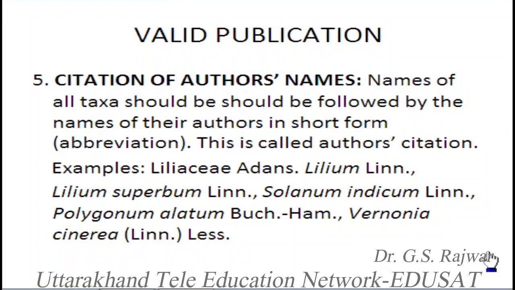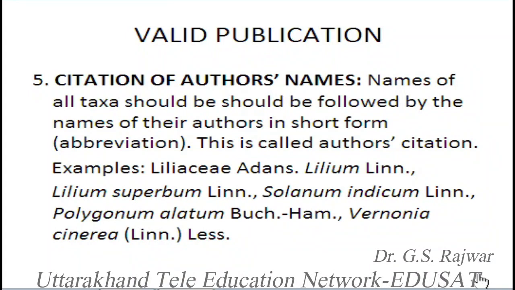So we write Lilium Lin., or sometimes L. for Linnaeus in short. Similarly, take a species of Lilium known as Lilium superbum. This superbum was also given by Linnaeus. So we write Lilium superbum L. The dot means it is an abbreviation.